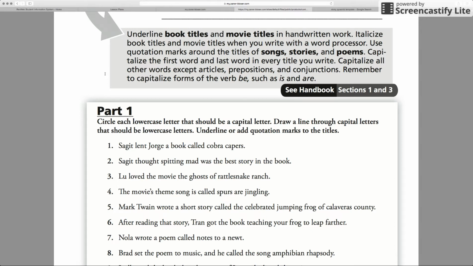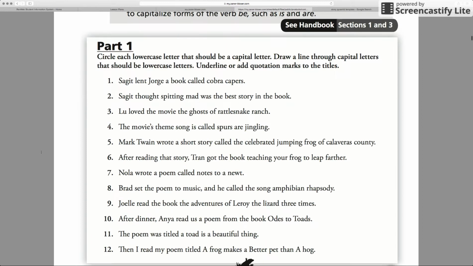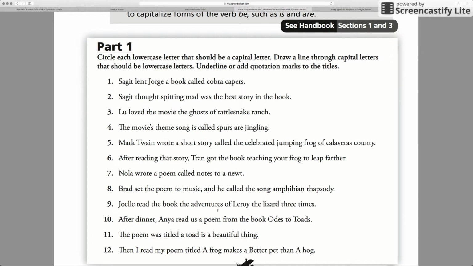Okay, now we need to look at our book title and see what letters should be capitalized. If you said both of the C's, you are correct. So the C in Cobra and the C in Capers should both be capitalized, and that book title should be underlined. Okay, now you have 11 more to complete at home, and then we will check these in class on